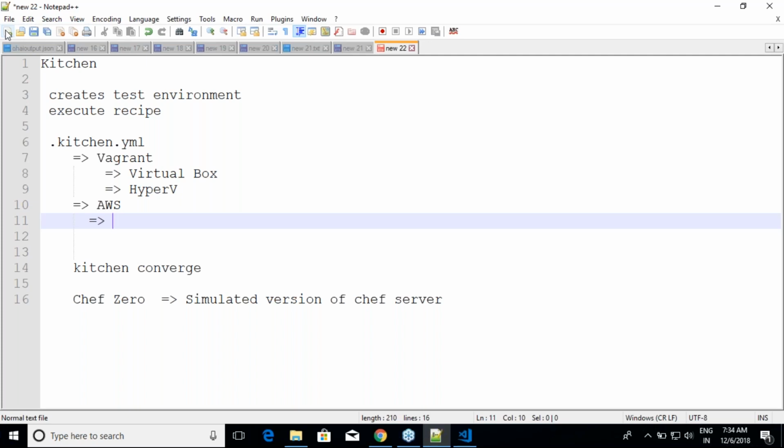Why is it like this? That is because that is how it is designed. There is no other way. But if you go to any other configuration management tool, we don't have a utility like this which can test on its own. Ansible doesn't have Kitchen, right? But Chef has it. So we should know about it, what Kitchen is all about.